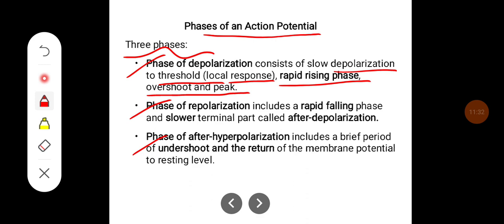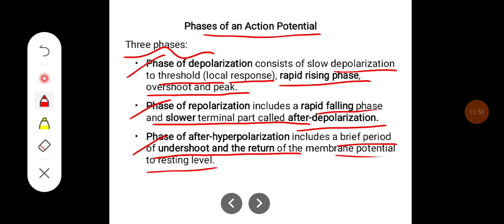Then the phase of repolarization includes a rapid falling phase and a slower terminal part, which is called after depolarization. Then the phase of after hyperpolarization includes a brief period of undershoot and the return of the membrane potential to the resting level.